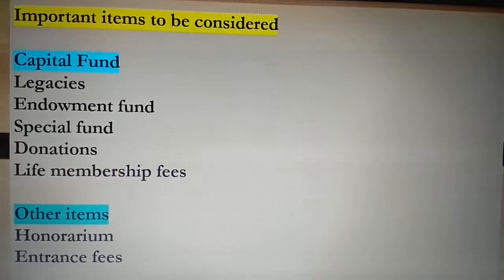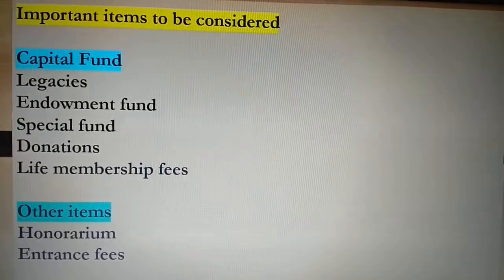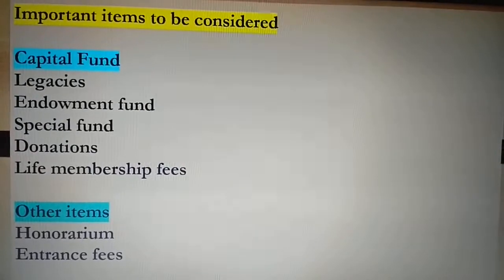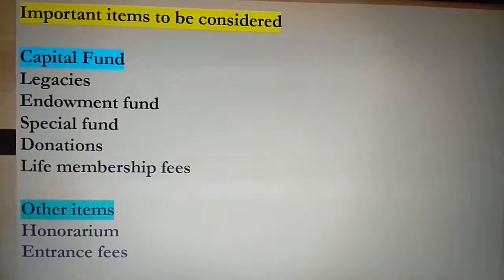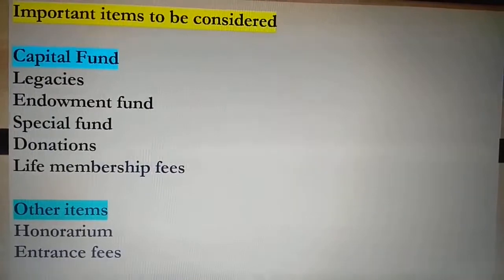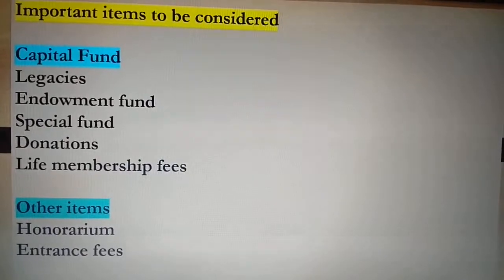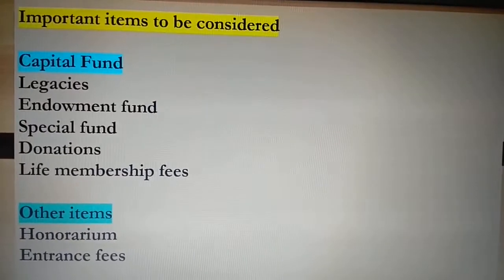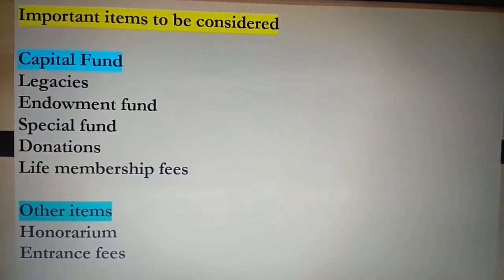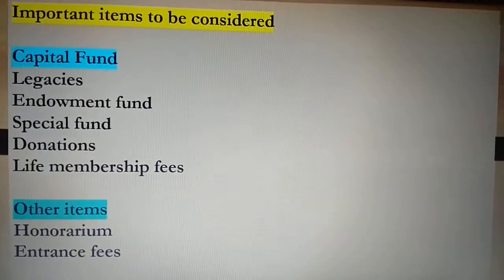Legacies. What are these legacies actually? It is nothing but the money or the fund received by the not-for-profit organization from the donor on his willingness before his death. So he is just donating through his complete willingness, either his money or a property, to a not-for-profit organization like a charity or a trust. Next, endowment fund. This is again either going to be the fund or property which is gifted by a concerned donor to such types of organizations.